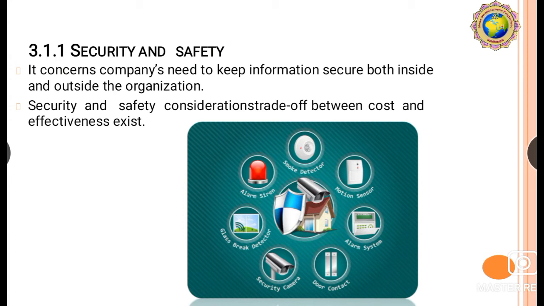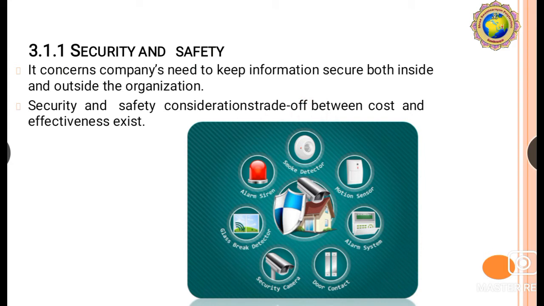It concerns companies that need to keep information secure both inside and outside the organization. So security and safety considerations, trade-off between cost and effectiveness exist. So here one is security and safety given by an authorized person. This figure is about security and safety.